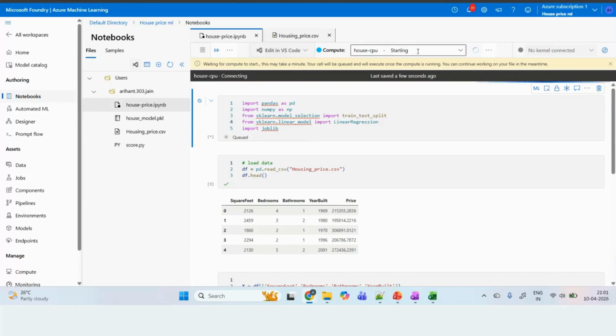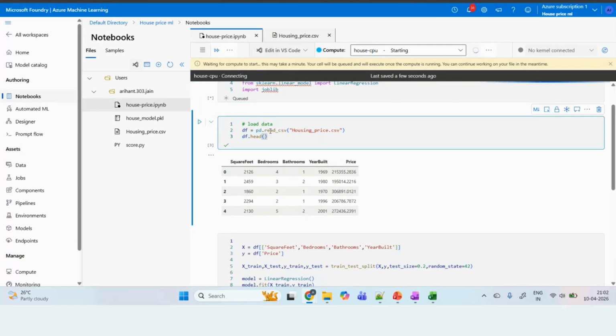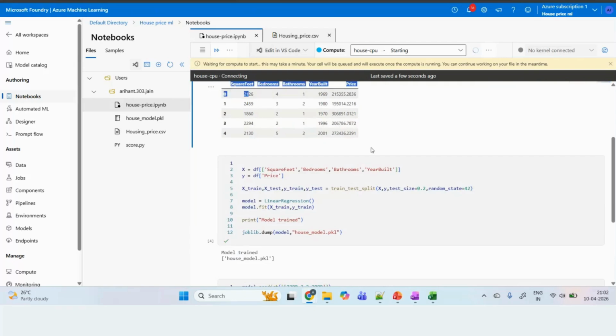Because it is starting, it will take approximately 3-4 minutes. So then read.csv, so we are reading the file. This is how the data set will look like.